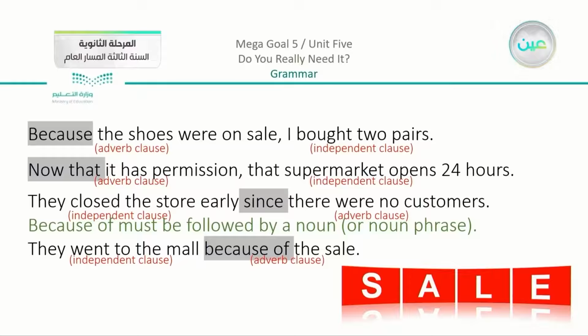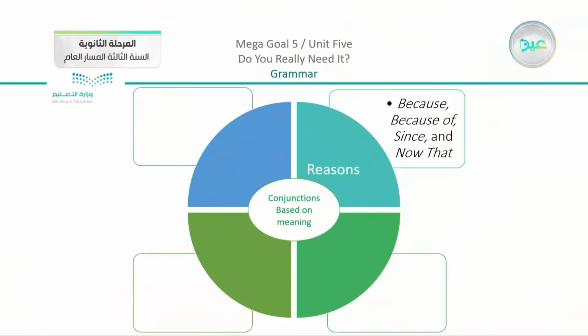Now also we have here the third example. "They closed the store early since there were no customers." You can see that there is the adverb clause in the middle. We have the conjunction. So we have here, why did the store close? Since there were no customers. And we have the same idea with the fourth. "They went to the mall because of the sale." Now why did we go to the mall? Because of the sale. Now you can see that in all 4 examples, I asked why. Why did I ask? Because I am giving the reason. So this means that I have here the conjunctions because of, since, and now that.